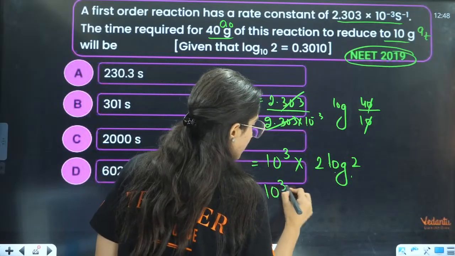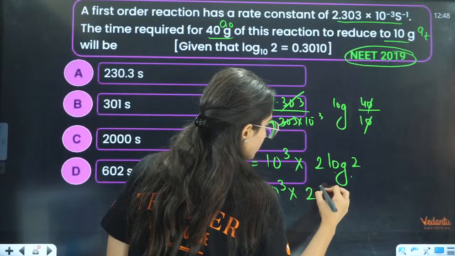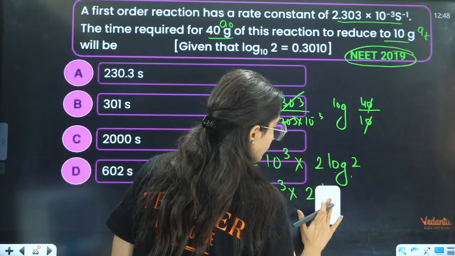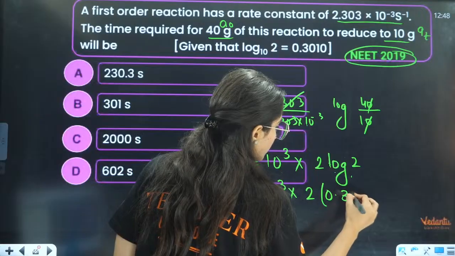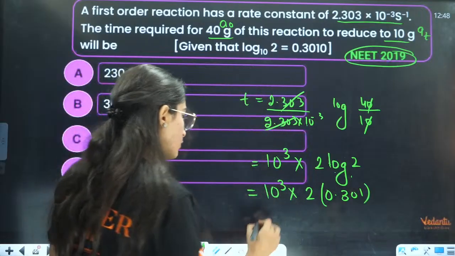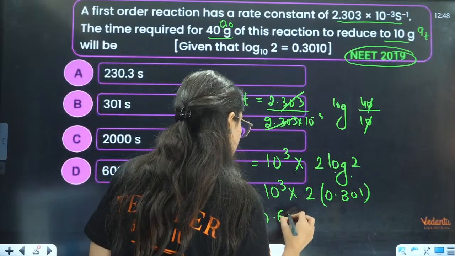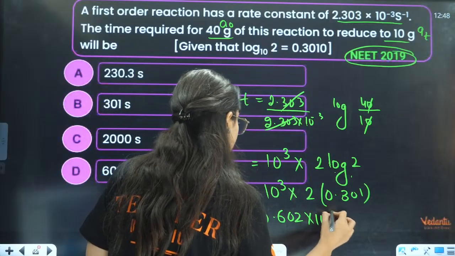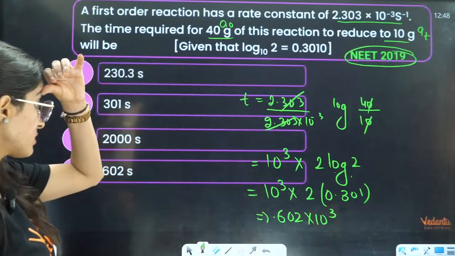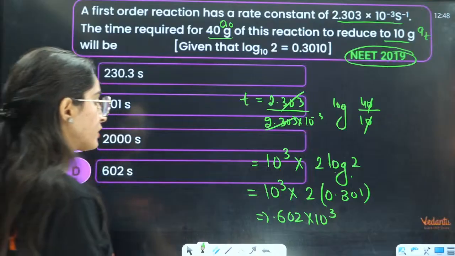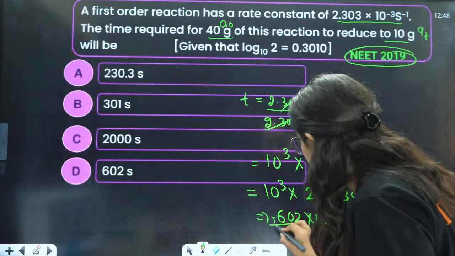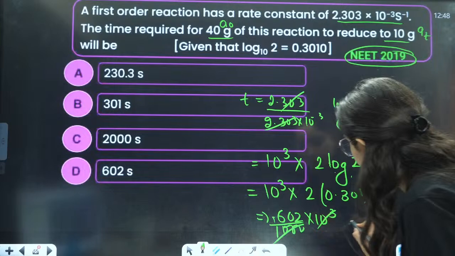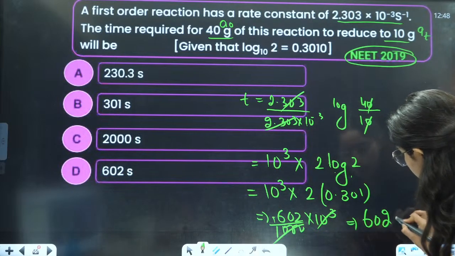Log 2 is 0.301. So 2 into 0.301 is 0.602, into 10 raised to power 3. The 1000 will cancel, so this will be 602 seconds.